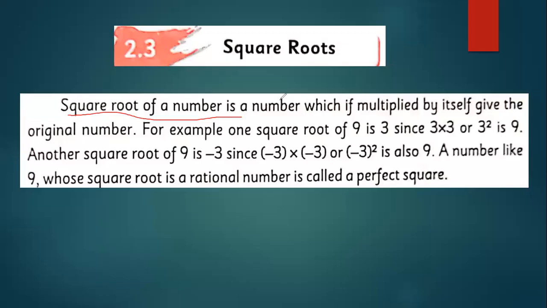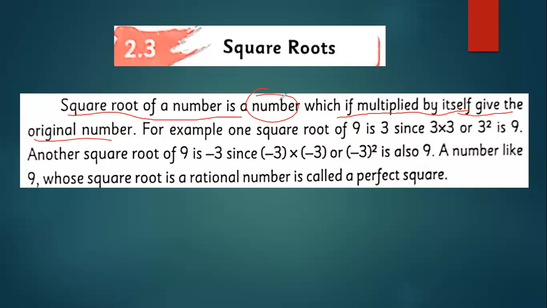Okay, square root of a number. The definition of the square root of a number is that it is a number. Remember, the square root of a number must be a number. But if this number is multiplied with itself, it gives you the original number. That's the definition.